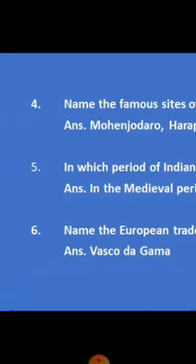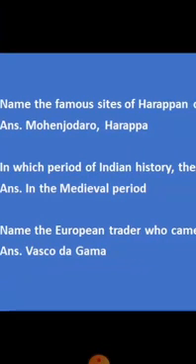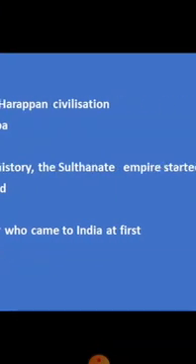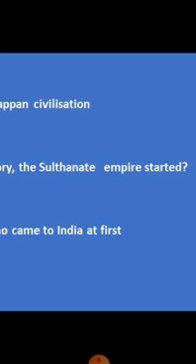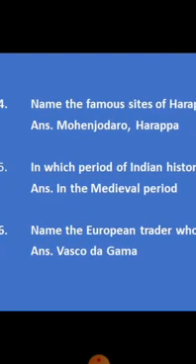The next question. In which period of Indian history did the Sultanate Empire start? The medieval period. In the beginning of the medieval period, the Sultanate Empire started. Which are the other main empires or dynasties that emerged in this period?